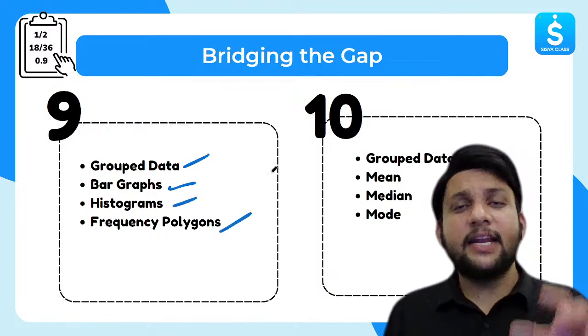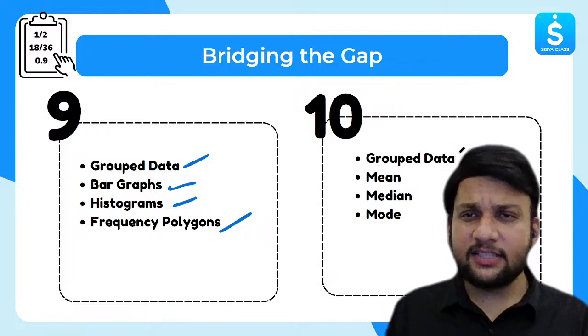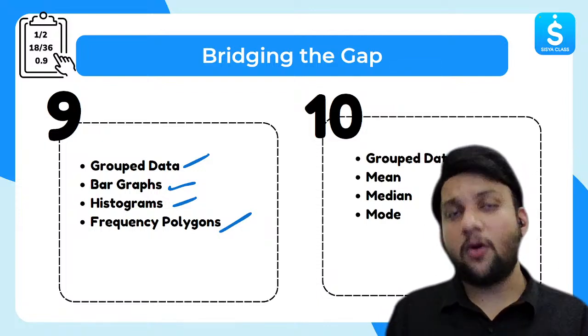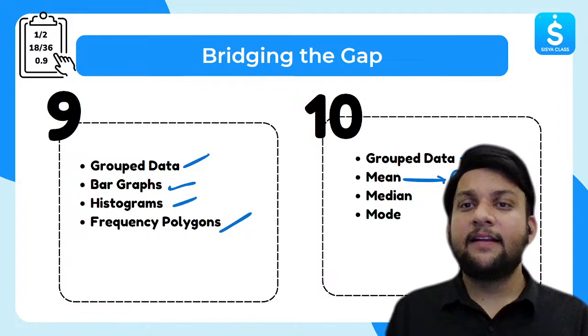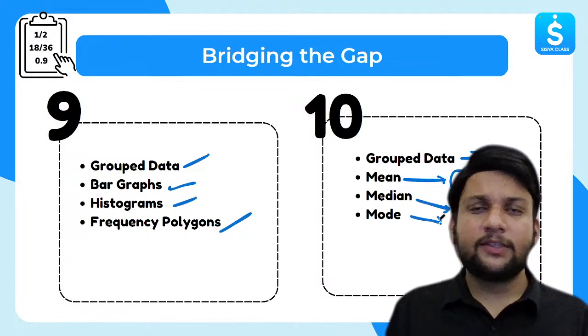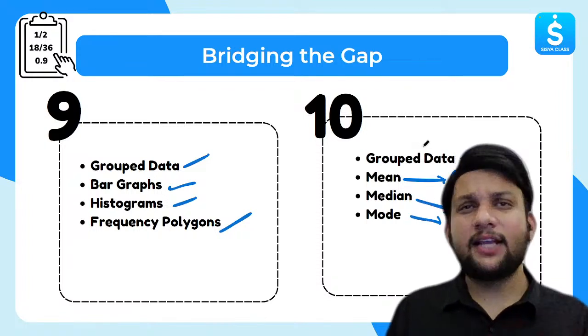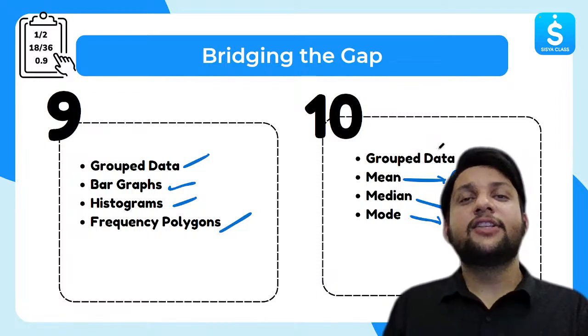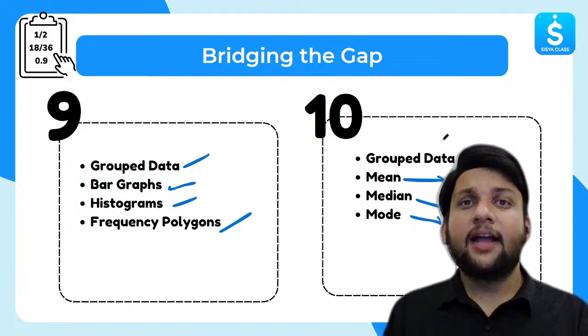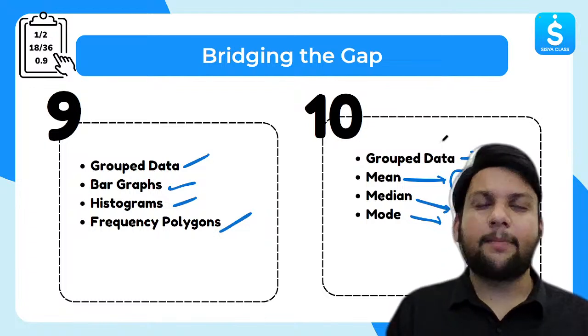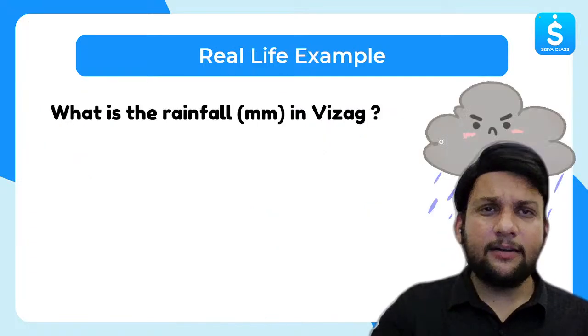I hope you remember. In grade 10, we are just going to focus on grouped data only, and we are going to learn how to find the mean using three methods. We are also going to find the median and mode. So in total, there are going to be more or less 5 to 6 formulas in this chapter, and all the formulas are 5-star formulas. I will be noting this in the latter part of the session. All right, so let's start.